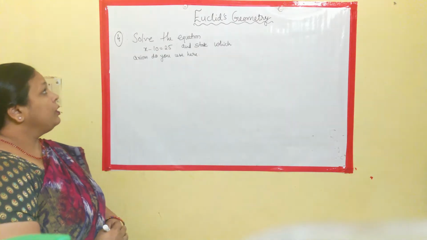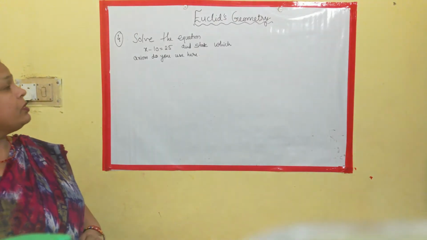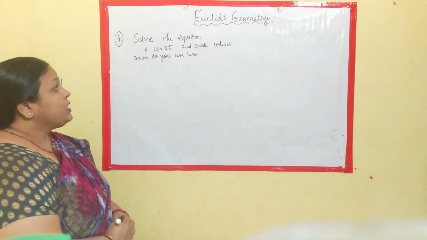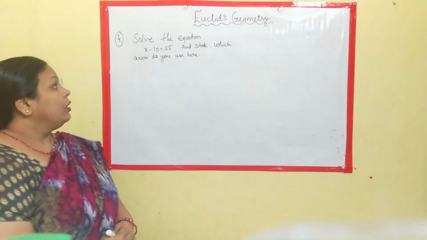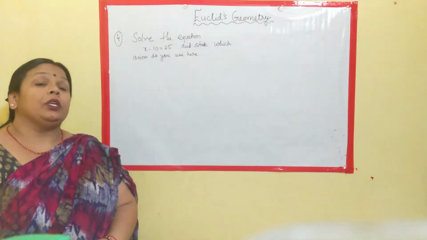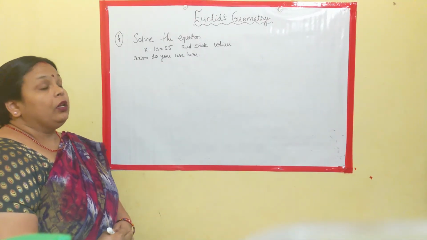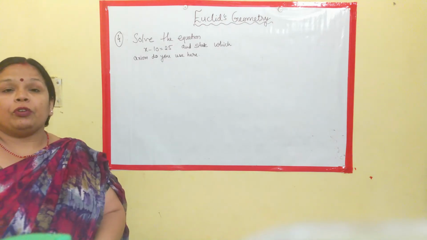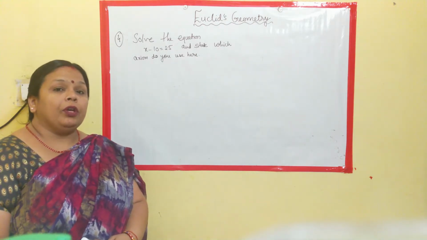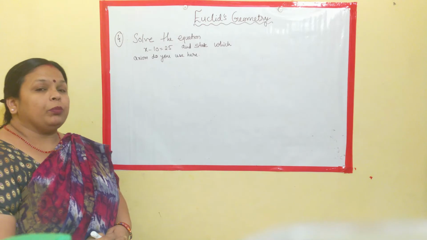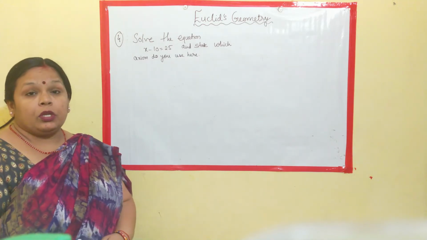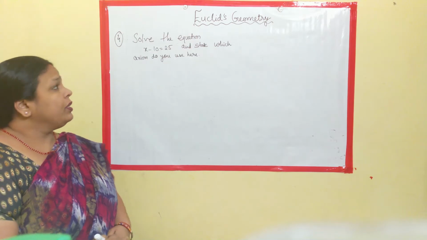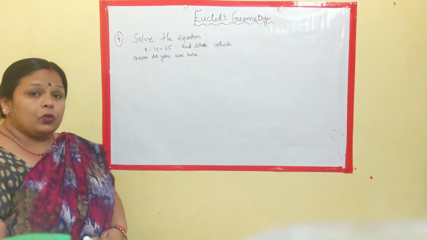Now the next question is, solve the equation x minus 10 is equal to 25 and state which axiom you use here. If this statement, state which axiom you use here, is not given, then it is basically a question of 6th standard where linear equation comes in the picture and you can use some steps to solve this. So you can see that x minus 10 is equal to 25.